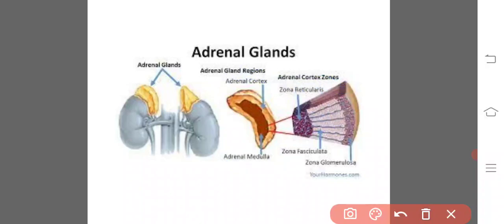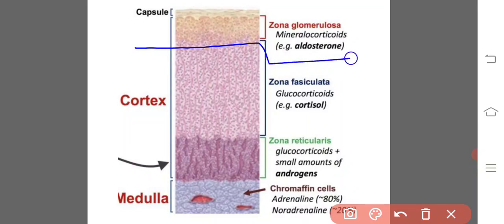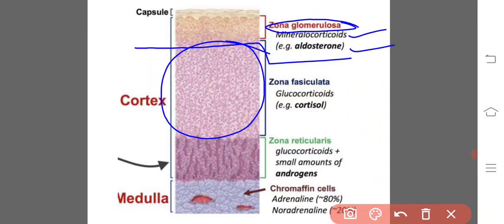From the zona glomerulosa, we will see the production of the mineralocorticoids like aldosterone. This region of the cortex, the zona fasciculata, produces glucocorticoids.